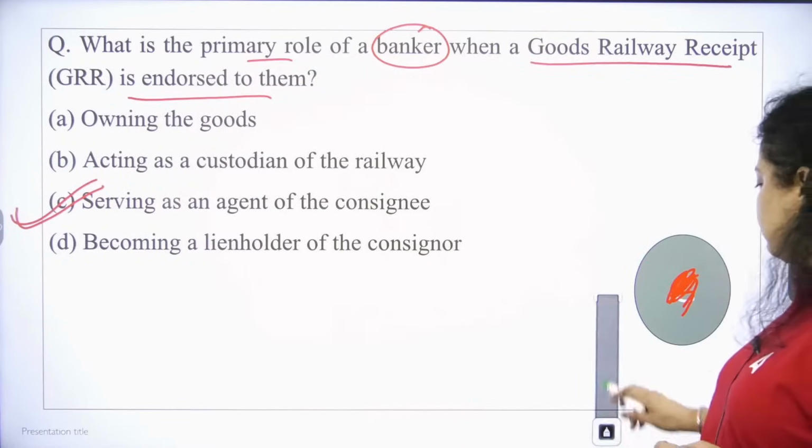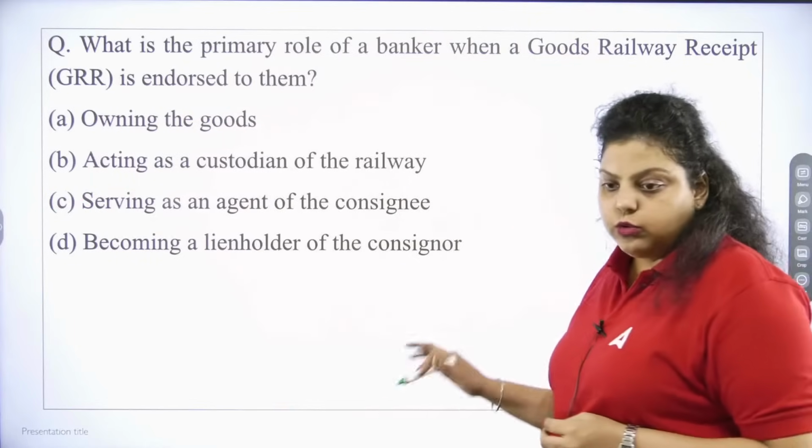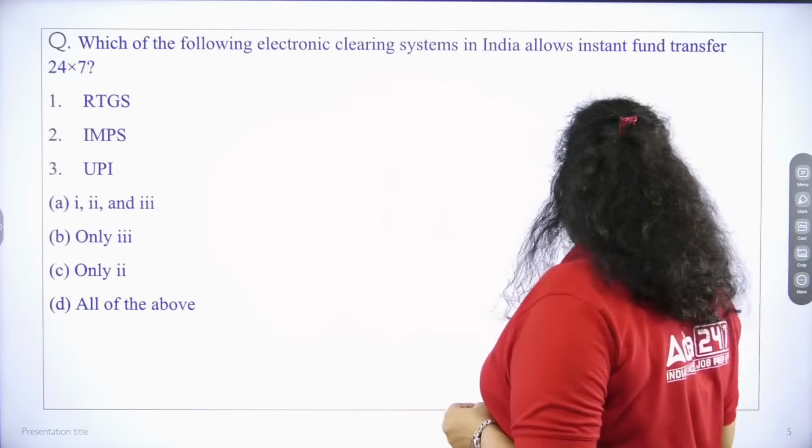Okay, so the right answer will be option C. Very good. The right answer is C. So it is an agent-principal relationship, that's what it is defining.